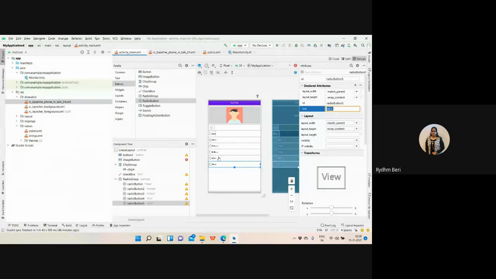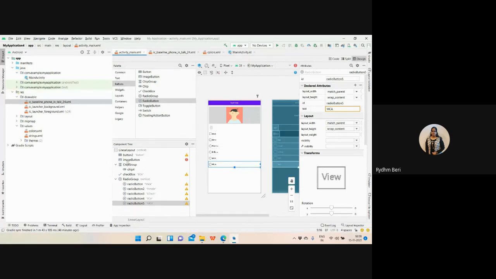But what will happen when I show you the output? Out of male and female, I want that only one will be selected. And out of BTech, BCA, and MCA, only one will be selected. But here, all the radio buttons are in the same group, so only one will be selected out of all of these, either male, female, or one of the courses. But I want male or female, and BTech, BCA, or MCA, right?